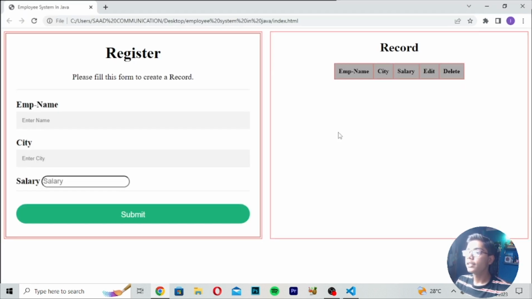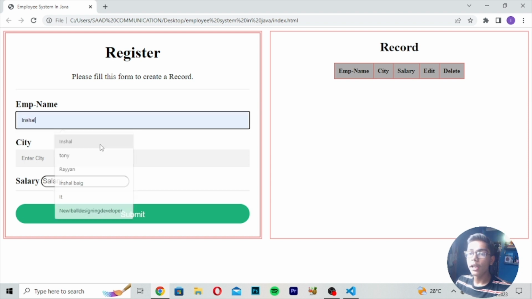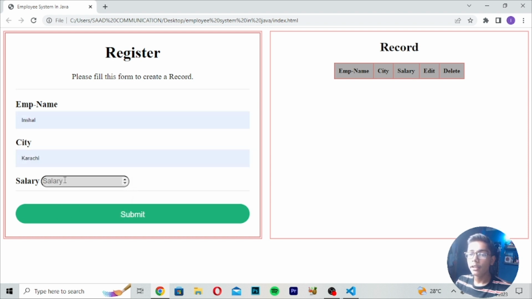So after reloading, you can see we are getting the form. Now if I write any employee name, like my name, and the city here, then if I write my salary like 35,000, and then press submit, you can see now my details are saving here. Like this, you can save your records at the right side of your record section. So this was our amazing project of employee system. I hope you understand. You can also edit and delete this. Like this, you can edit, means if you want to change the city, employee name, salary, you can do that. And if you want to delete, you can press delete, and then it will be deleted. Here you can see. So like this, we can build this amazing employee system.